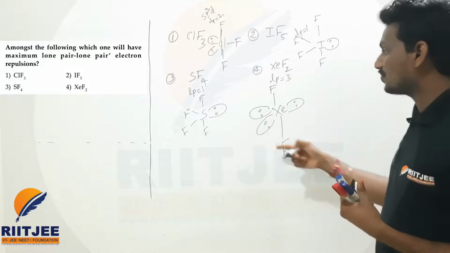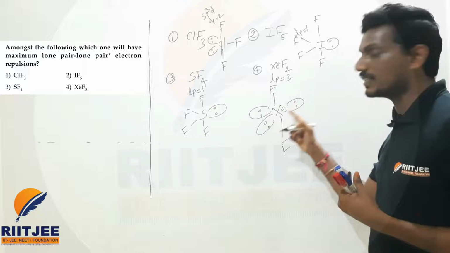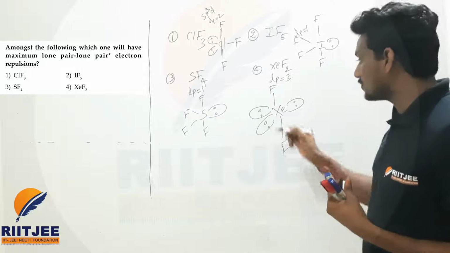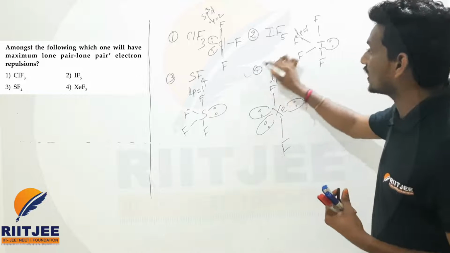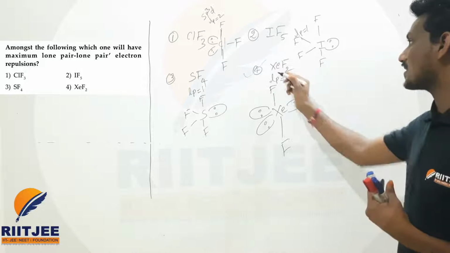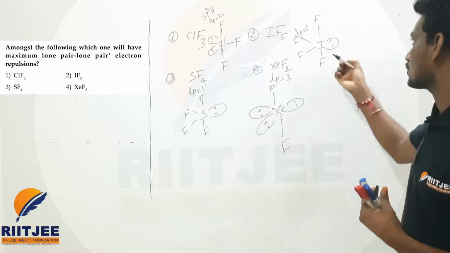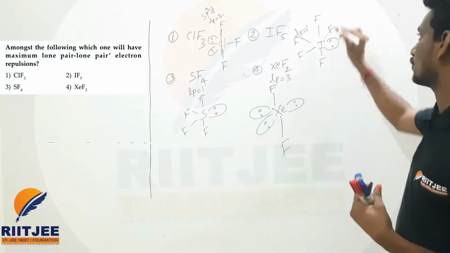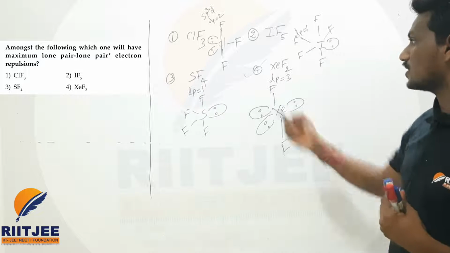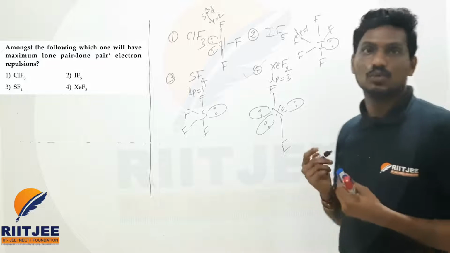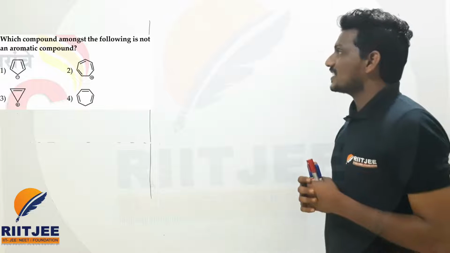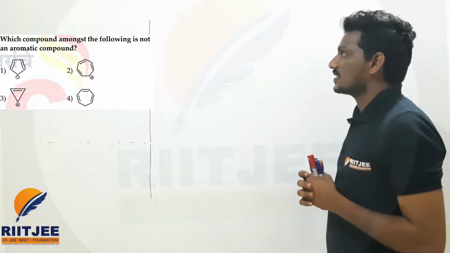Because of this, the 3 lone pairs in the equatorial position will have the maximum repulsions. The right option of this question is XeF2, the right answer, beta. Here I was supposed to write one more fluorine, so a total of 5 fluorines should be there. So the right option is the 4th option, beta. Let us move to the next question, my dear students.